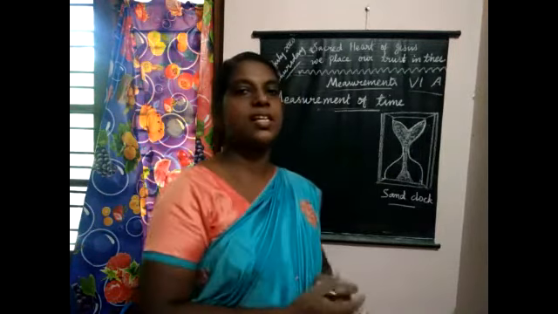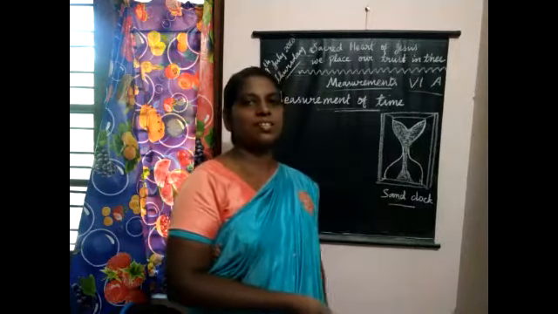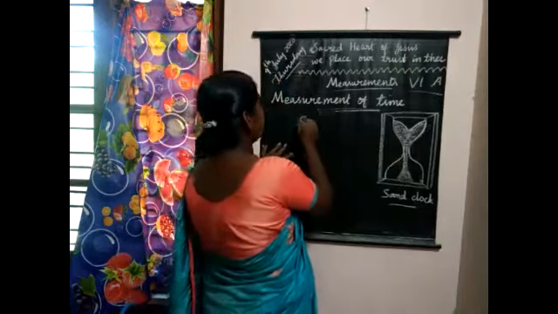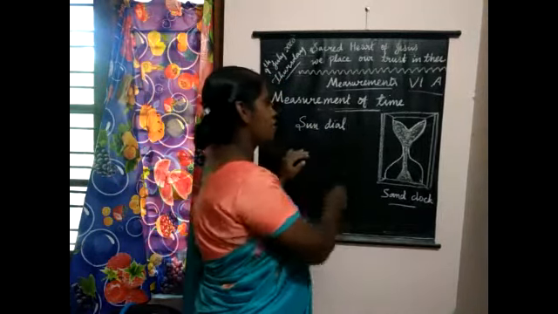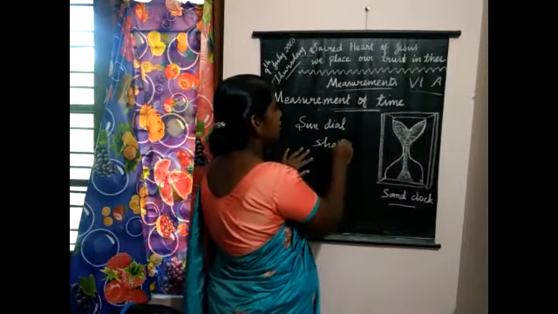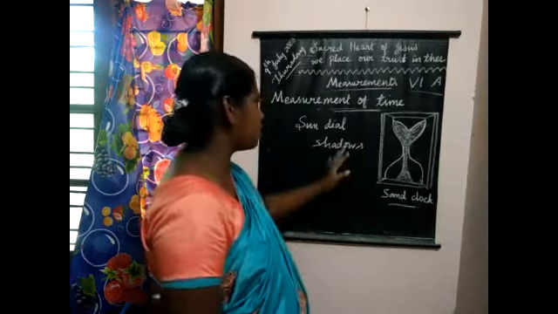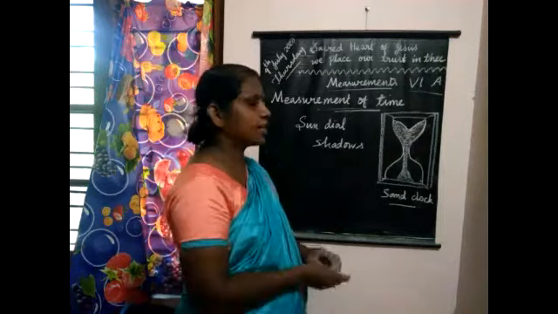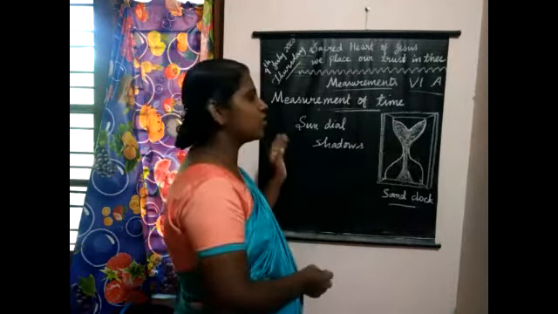How did they measure it in earlier days? Can you tell? Very good. Using the sand clock. Then what are the other things? Water clock. Before sand clock and water clock, what were they using? Sundial. So using shadows, how the shadows are moving. They used some towers or buildings for reference, and using the formation of shadows they used to tell time.